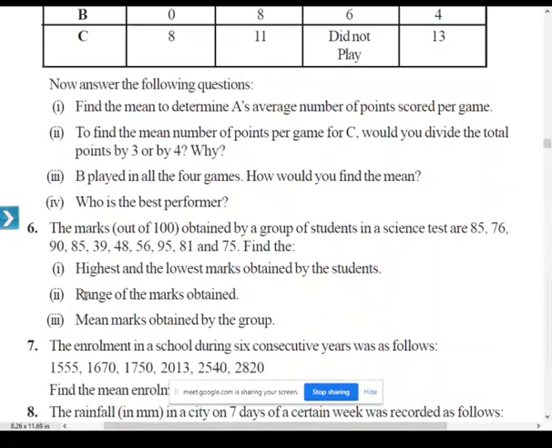Question number 6. All of you start doing question number 6. Is it visible? I think it is visible. If it is not visible, please let me know, I'll zoom it. Question number 6. All of you start doing question number 6.